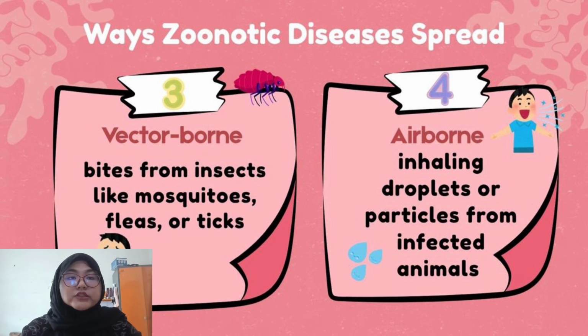Furthermore, we have airborne transmission. Airborne transmission happens when diseases spread through the air. Humans can get infected by breathing in droplets or particles released from sick animals. A clear example is avian influenza.